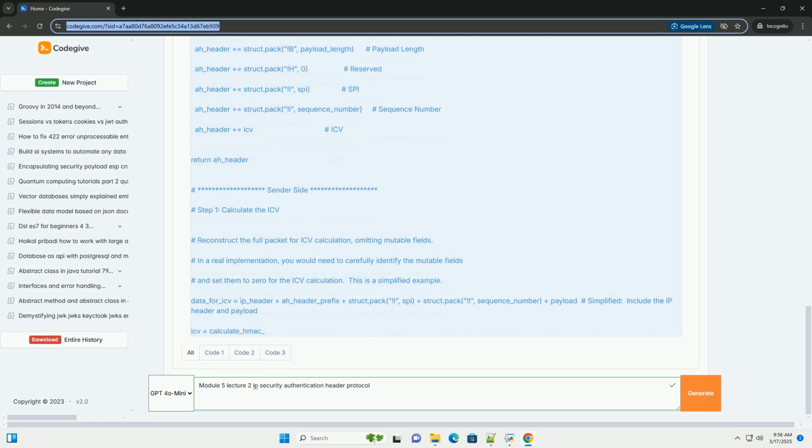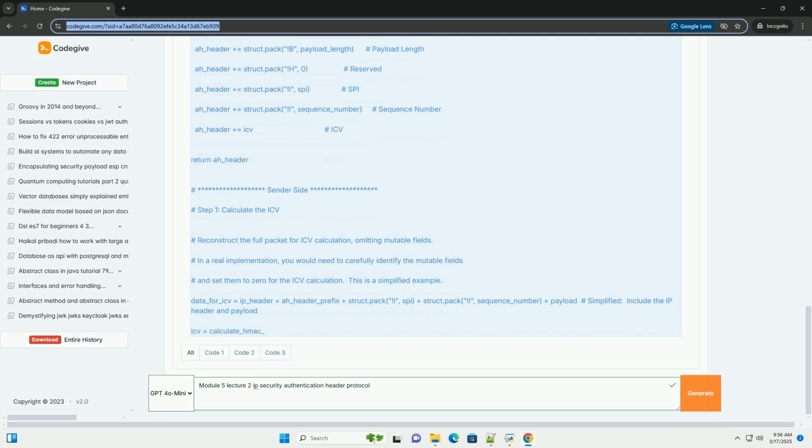6. Code example, simplified, for illustration only. This example demonstrates a simplified AH processing, focusing on the ICV calculation and verification. This is not a production-ready IPsec implementation. It lacks features like key exchange, security association management, anti-replay protection, and proper error handling. It's for educational purposes only.